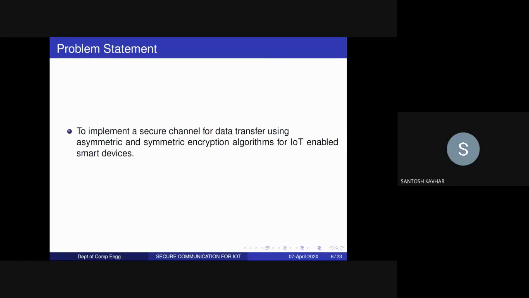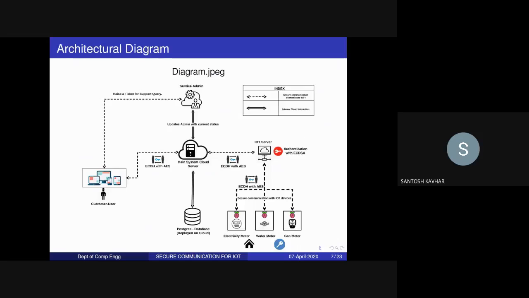Okay, this is our problem statement: to implement a secure channel for data transfer using asymmetric and symmetric encryption algorithms for IoT-enabled smart devices. The first thing that comes into existence is our main server. Along with it comes the database, and then other entities come into existence. Then after the main server, the IoT server comes into existence, and then the IoT devices.